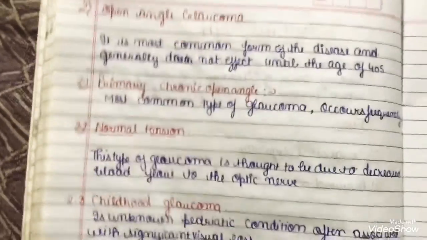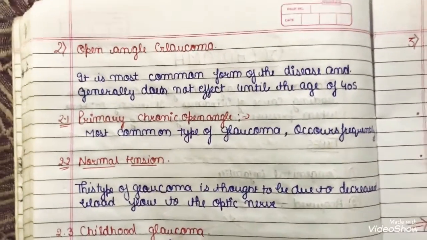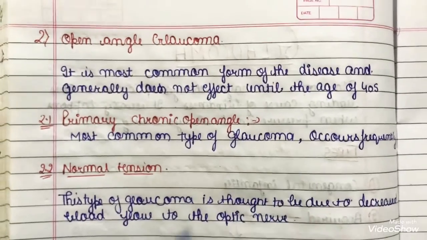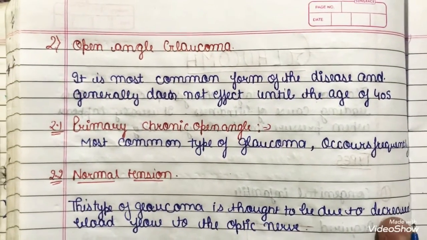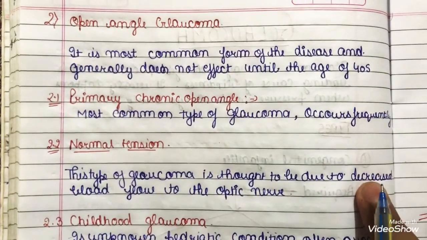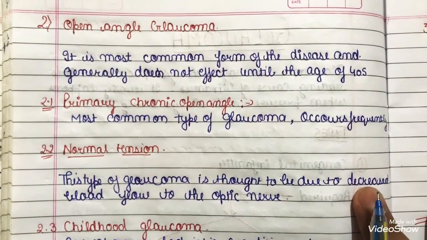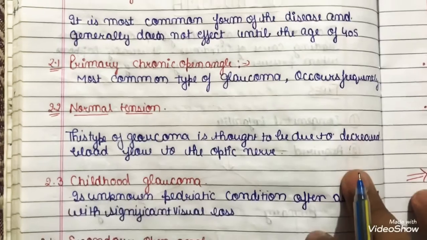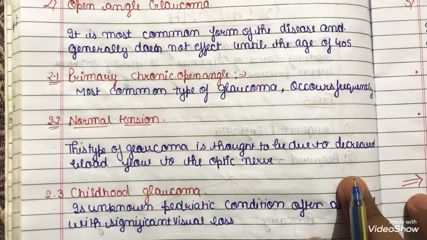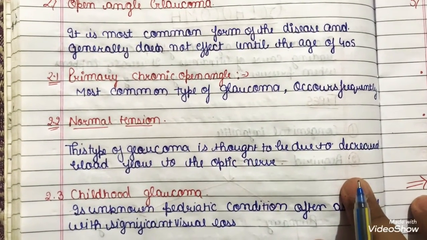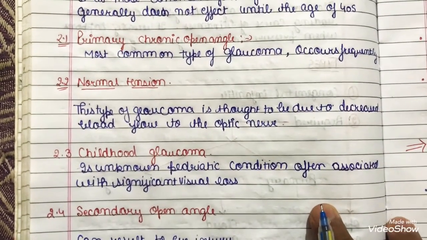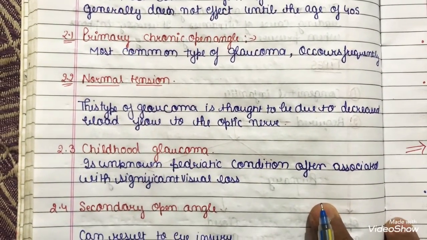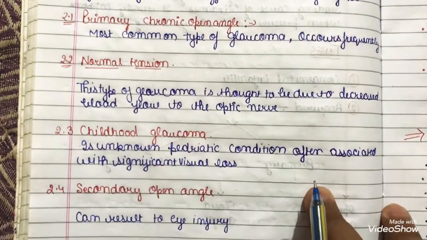Now talking about open angle glaucoma. Open angle glaucoma is the most common glaucoma disease, generally seen after the age of 40s. Now talking about its types: primary chronic open angle glaucoma is the most common type of glaucoma. Normal tension glaucoma is the second most common, and in this there is decreased blood flow to the optic nerve. Childhood glaucoma is glaucoma present in childhood which leads to visual loss.